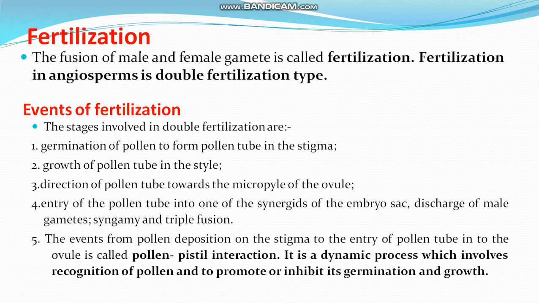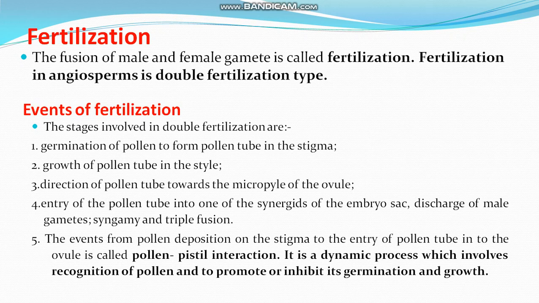Events of fertilization. The stages involved in double fertilization are: the first stage, germination of pollen to form pollen tube in the stigma. Second stage, growth of pollen tube in the style. Third stage, direction of pollen tube towards the micropyle of the ovule.